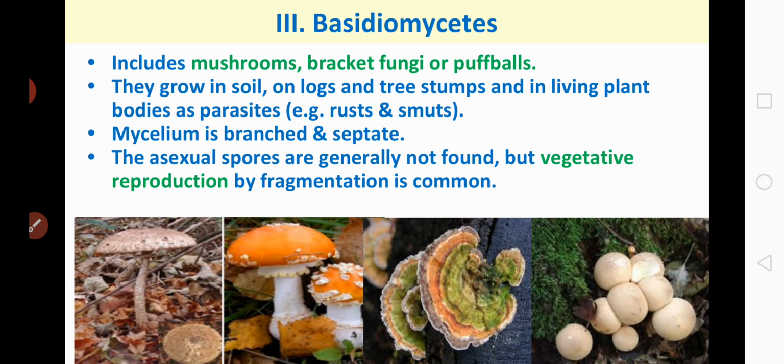They grow in soil and on logs, tree pieces or tree trunks and tree stems, and in living plant bodies as parasites. Here mycelium is branched and septate, and the asexual spores are generally not found here, but the vegetative reproduction takes place by the method of fragmentation.